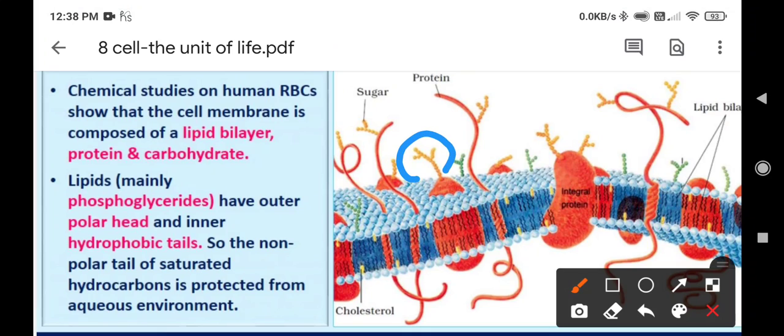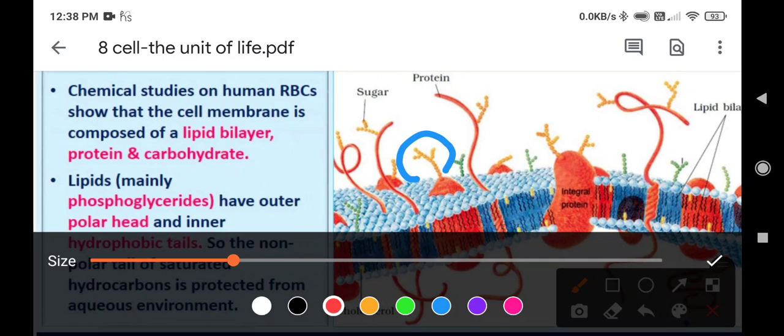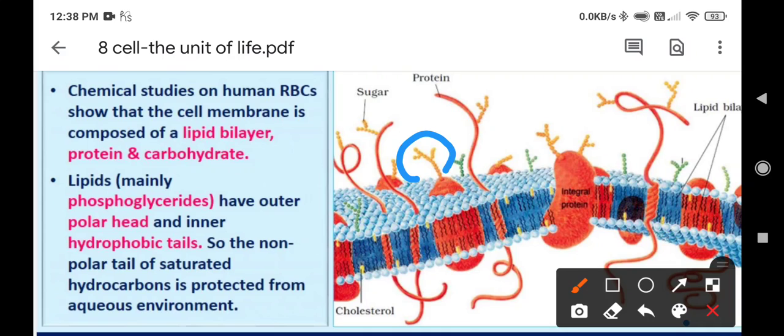If we take this as the lipid, this is the polar head, and these are the hydrophobic tails. So it was explained that their polar heads are protruding outside but their tails are inside.